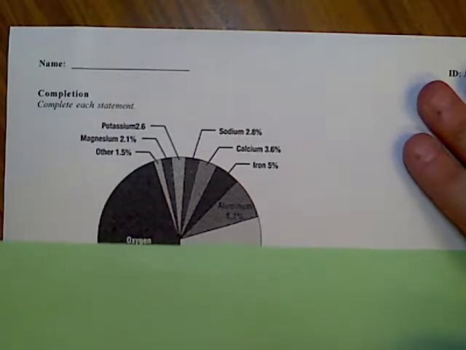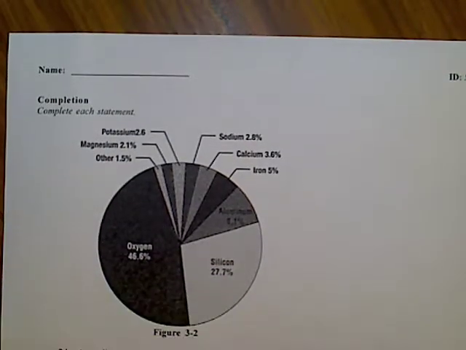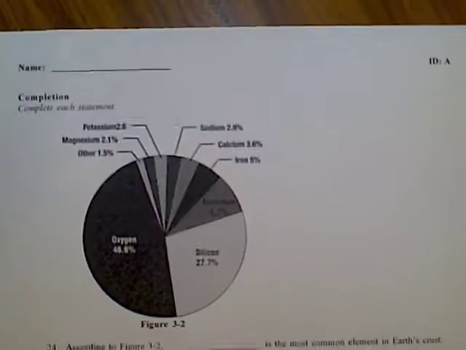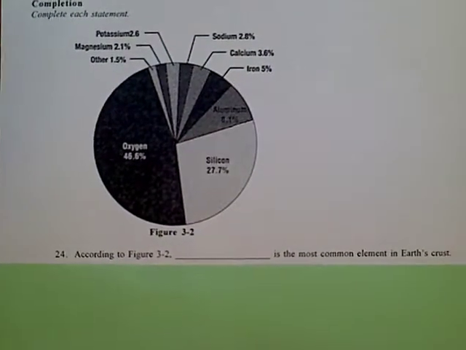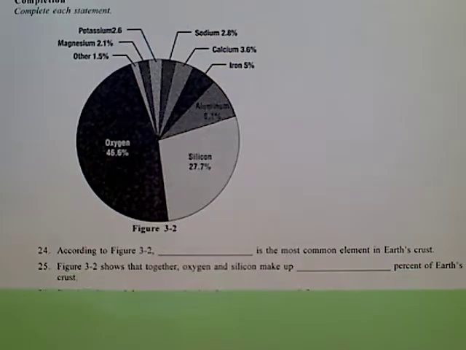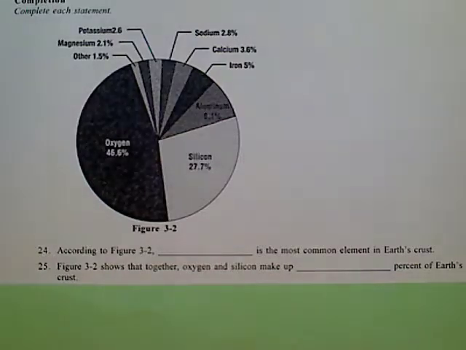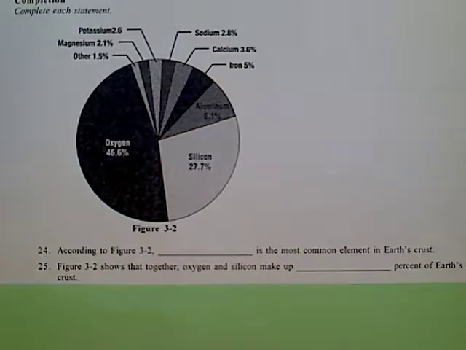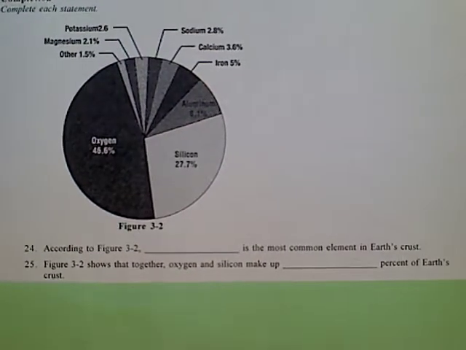Completion. Complete each statement. Number 24. According to figure 3.2, blank is the most common element in Earth's crust. Number 25. Figure 3.2 shows that together oxygen and silicon make up blank percent of Earth's crust.